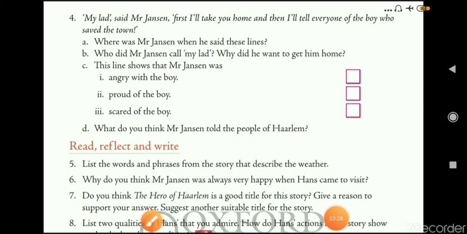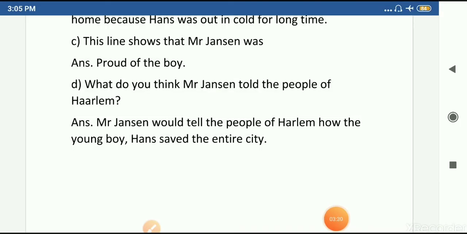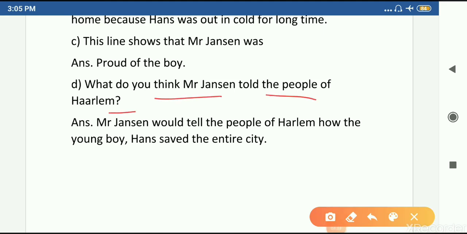Now, question number D. What do you think Mr. Jensen told the people of Harlem? Answer is, Mr. Jensen would tell the people of Harlem how the young boy Hans saved the entire city. Okay, so these are your answers of the questions and exercises.